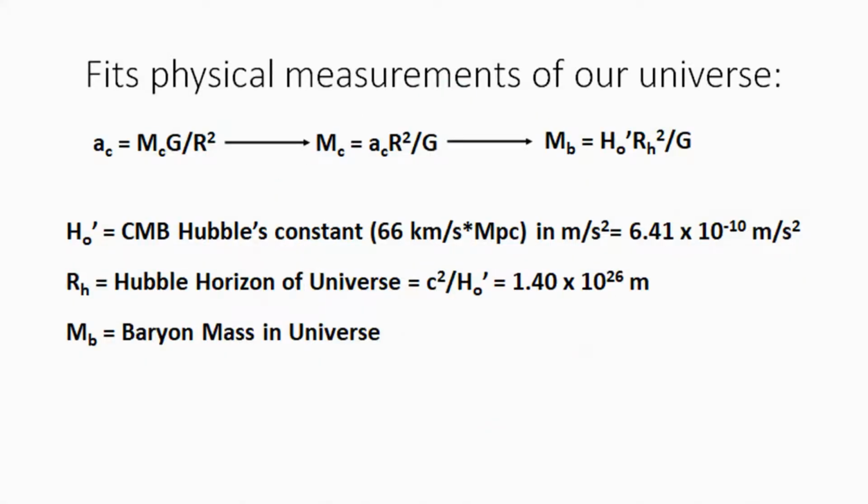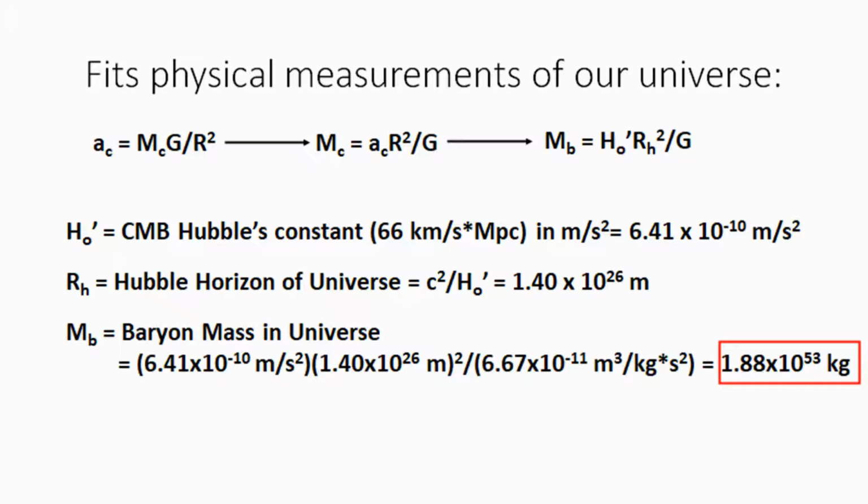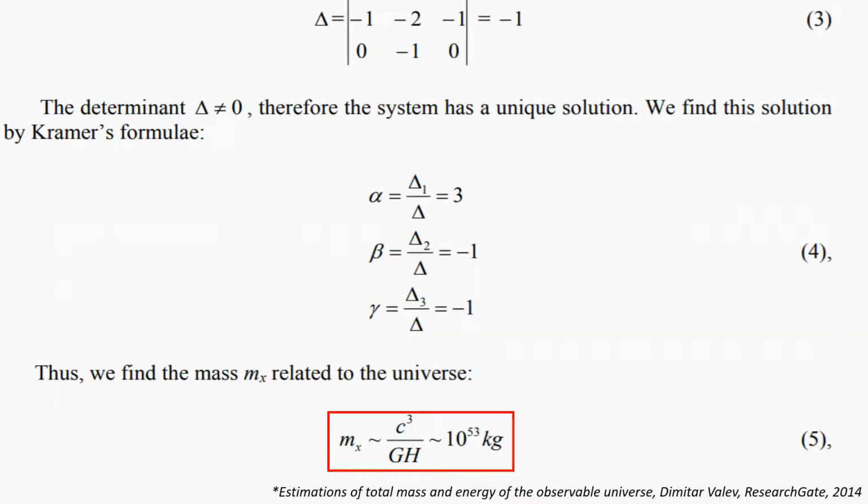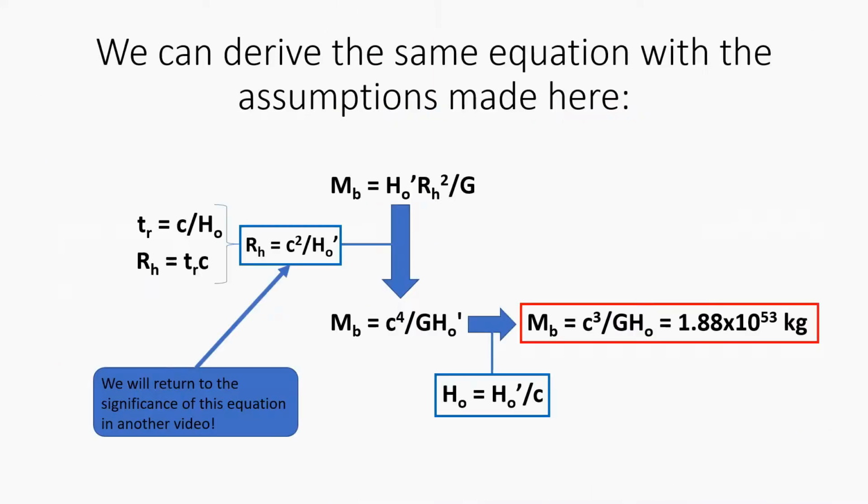Returning to our space-time curvature equation, if we use Hubble's constant prime without doubling as the acceleration term, and we use the Hubble's horizon derived from the same CMB constant that we used earlier, we get a mass representing about 5% of the total relativistic energy mass of the universe, which is representative of the total baryonic matter in the universe. Both of our calculated mass terms are consistent with literature values, the equations of which can be easily derived using our radial time dimension equations derived in this presentation.